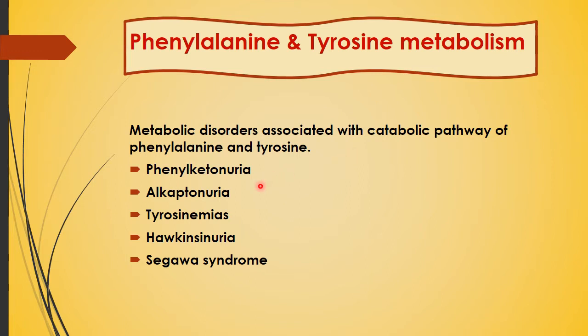They are phenylketonuria, alkaptonuria, tyrosinemias, Hawkinsinuria and Segawa syndrome. So all these disorders related to the catabolic pathway of phenylalanine and tyrosine we will see. First we will see phenylketonuria, then alkaptonuria, then tyrosinemias and then these other disorders.